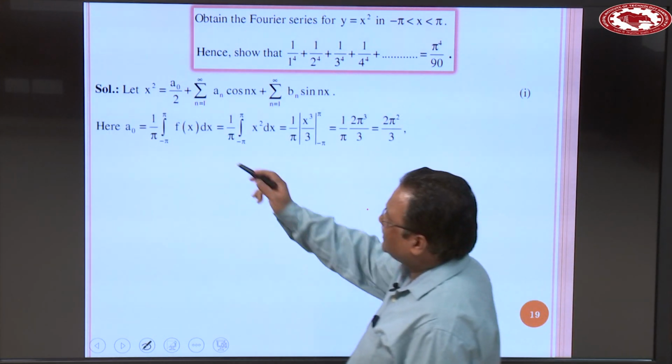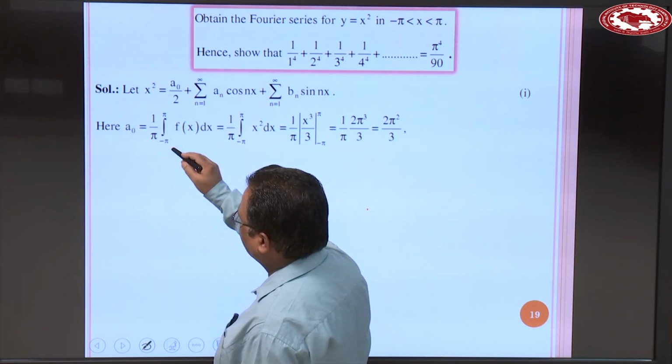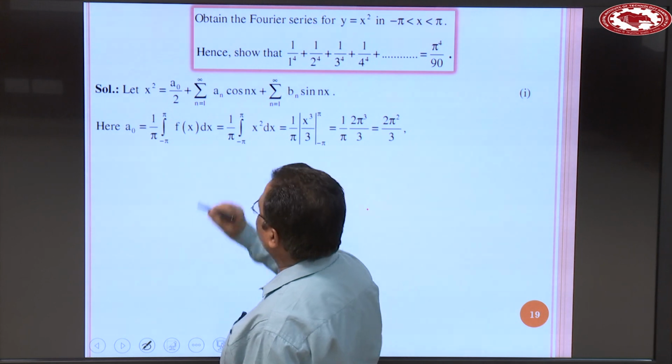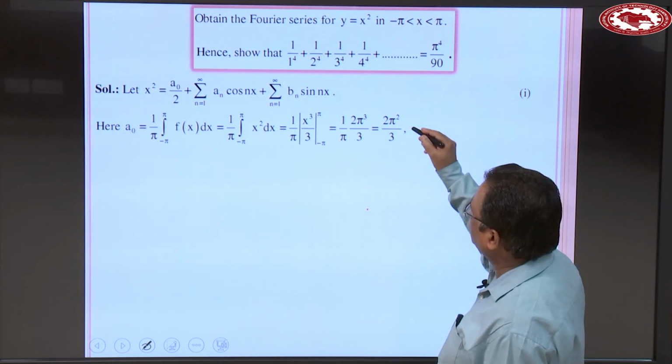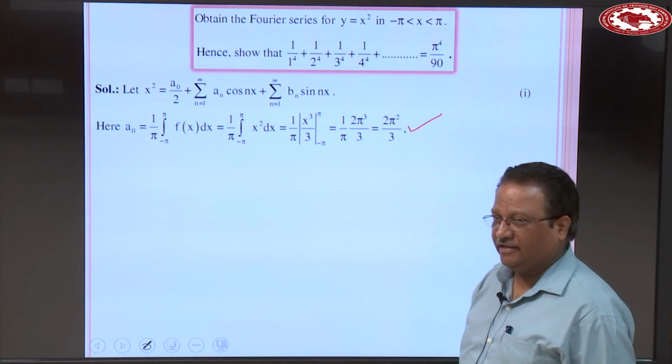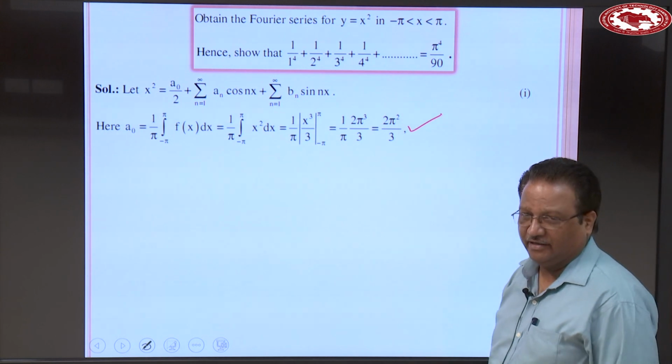When you calculate the value of a naught, use this formula: 1 over pi integral minus pi to plus pi f(x) dx, and f(x) is x square. Solve this integral, you will get 2 pi square over 3. So, the value of a naught is 2 pi square over 3.